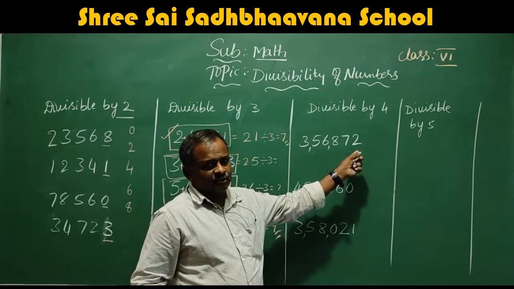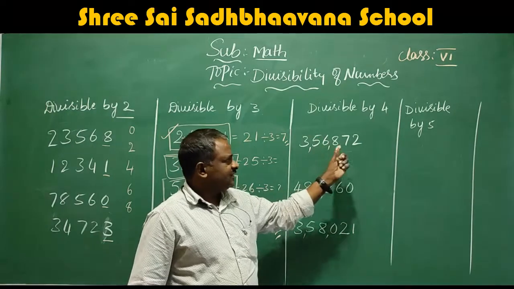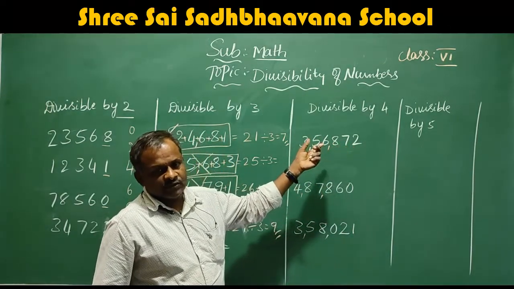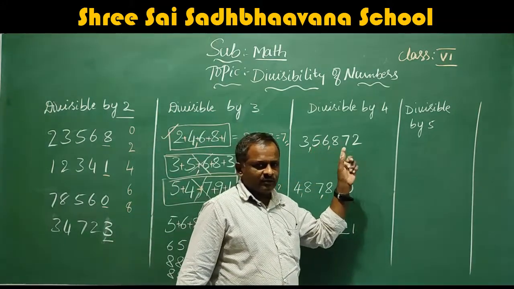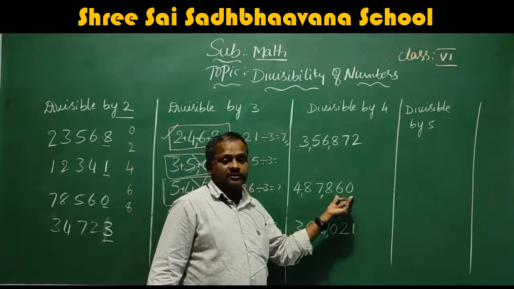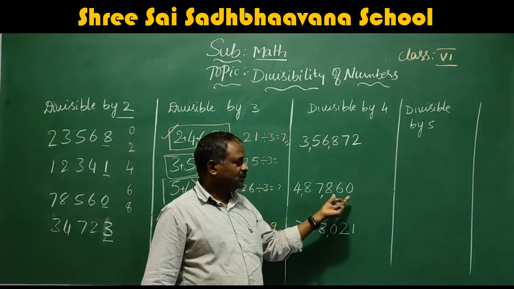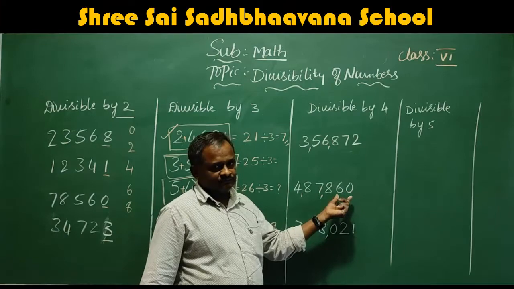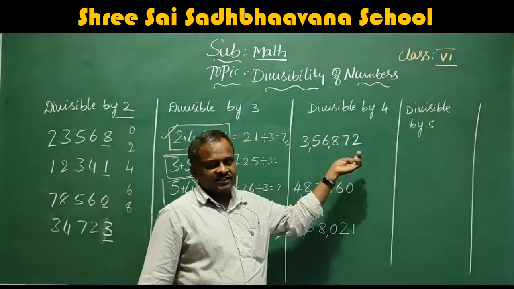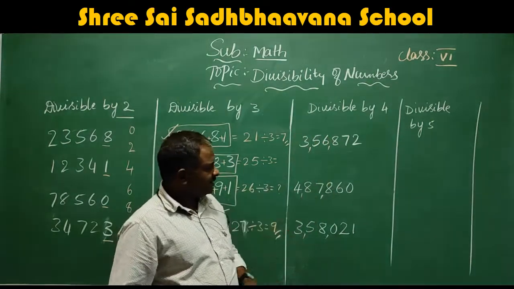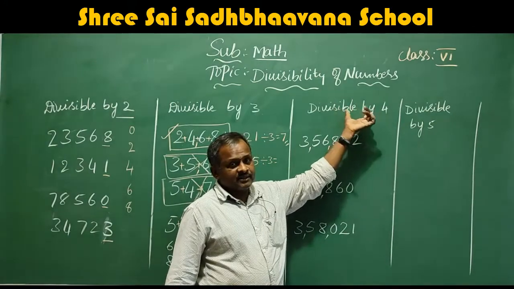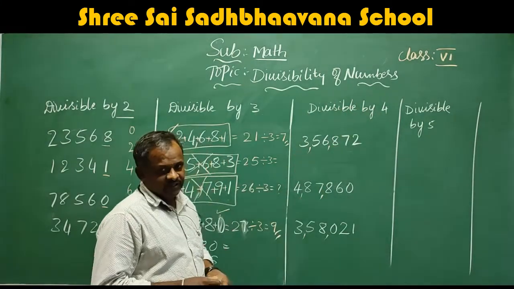Sir, here it is ending with 2, so this is divisible by 2. 72, it is divisible by 3 also because 3 2s are 6, 3 4s are 12, 3 3s are 9, 3 is 24, 72. Here this is also divisible by 3 because 0 is there. So add all the numbers, then we will find whether it is divisible by 3 or not. Leave it. Just we will discuss whether this number is divisible by 4 or not.